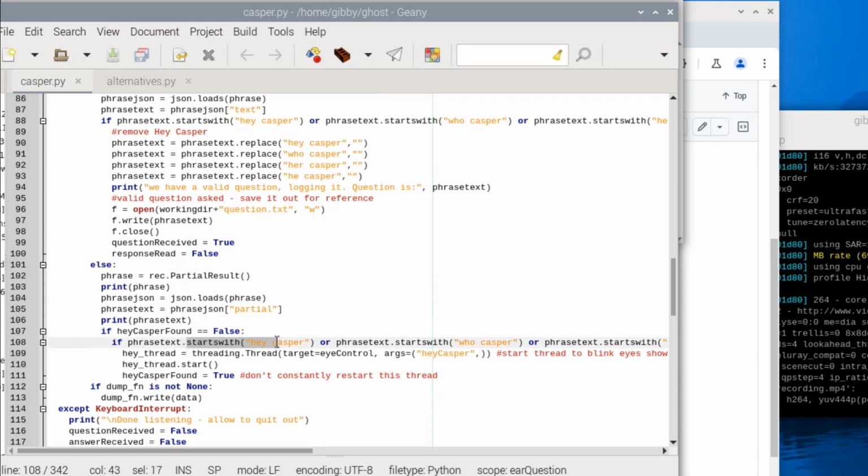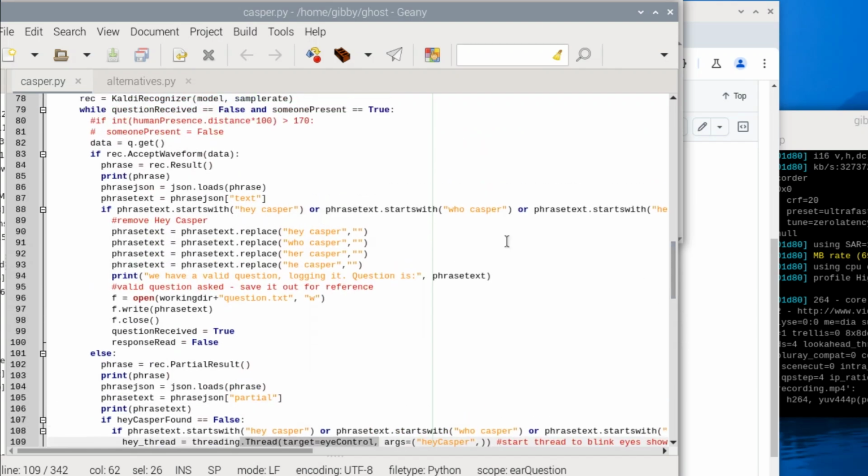In this partial response, when we see the words hey Casper, who Casper, she or he Casper, any of those are all considered hey Casper. We're going to start this thread, which is eye blinking. What that does is it says to whoever just mentioned hey Casper, I gotcha, I'm going to blink my eyes and I'm going to listen to the rest of your question. It gives you a visual cue that it heard you say hey Casper.